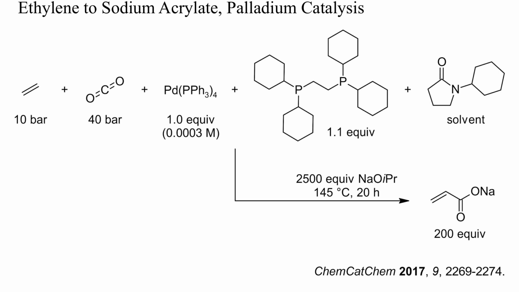Even ethylene can be converted into acrylic acid with carbon dioxide. Here, this interesting reaction was accomplished with a palladium diphosphine complex and sodium isopropoxide, but the turnover was not yet sufficient to compete with the oxidation of propene. This carboxylation was assumed to proceed by insertion of CO2 into one palladium-carbon bond of a palladium-ethylene complex, like in the nickel-catalyzed carboxylation of internal alkynes discussed above.